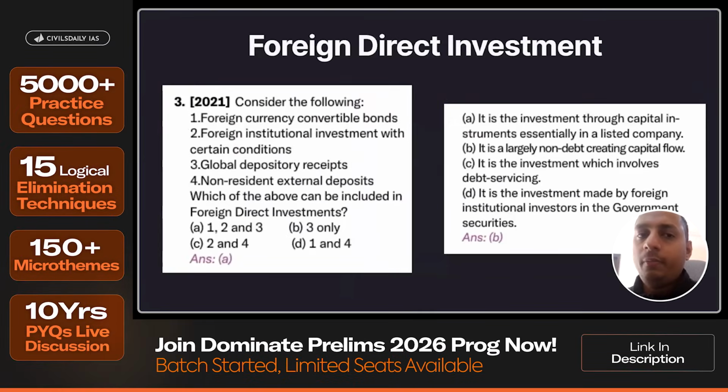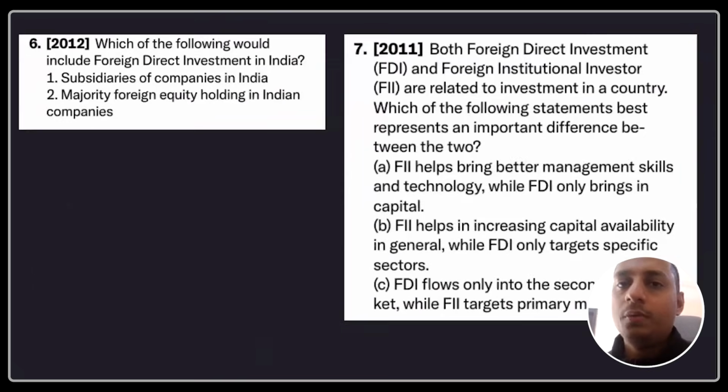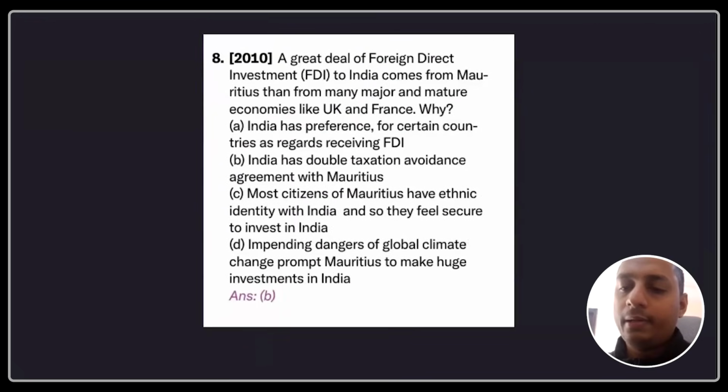Other than that, FDI is UPSC's favorite area. So you can see here, 2021, this was in 2019, the other question as you can see here. Foreign direct investments, again, 2 questions with respect to 2012 and 2011. So what do you need to know? You just need to have clear-cut clarity on what will constitute FDI or not. Let's say, for example, if a company buys only 10%, 5% share of a company, then it's not FDI, it's basically FII. But if the company buys close to more than 10% of a company in India, then it will constitute FDI. So you just have to understand what constitutes FDI and what constitutes FII.